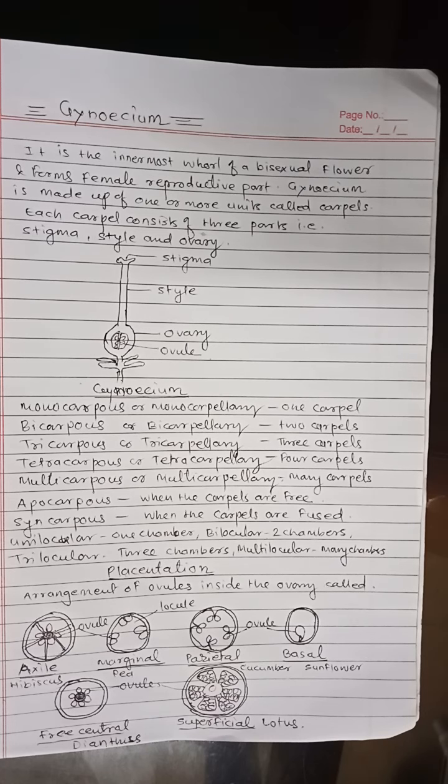First one, axile placentation. It is found in bi or multicarpellary syncarpous ovary. The carpel walls meet in the center of the ovary, where the placenta is formed like a central column. The ovules are borne at or near the center on the placenta in each locule.